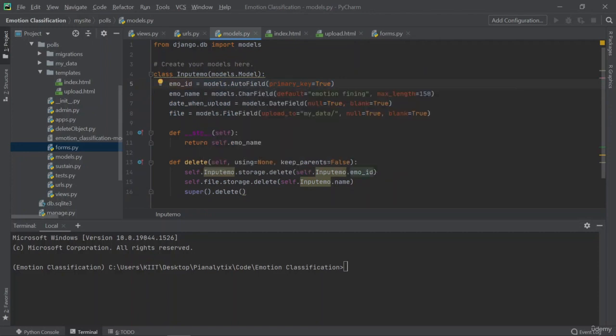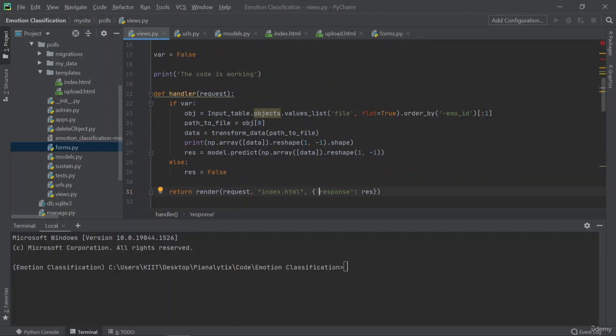So that data is stored in my table. Once the data is stored, the handler function understands that, oh, I can now call out that data, right? And I can now manipulate the data as much as I want inside my function. So this is how your data is also moving through the templates to the model, back to the views, again back to the templates where you showcase the result.